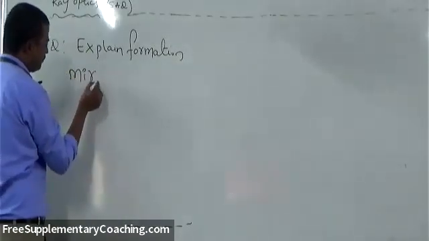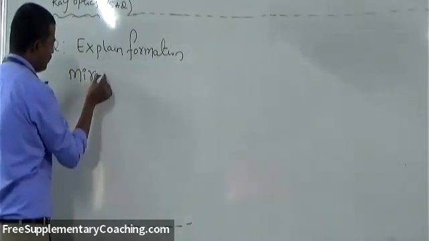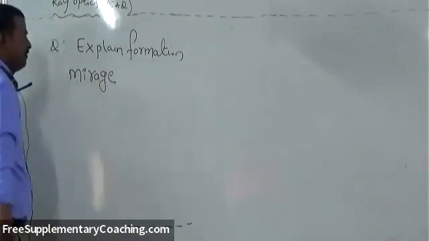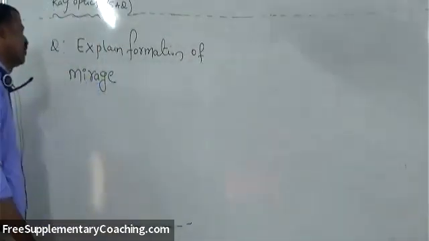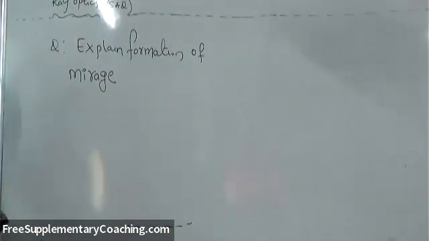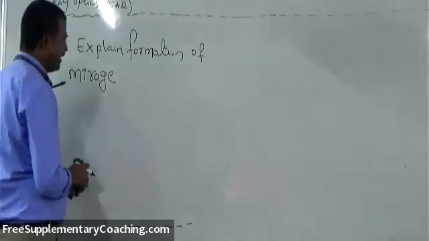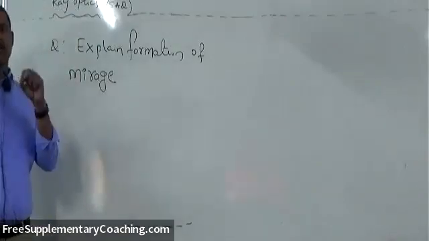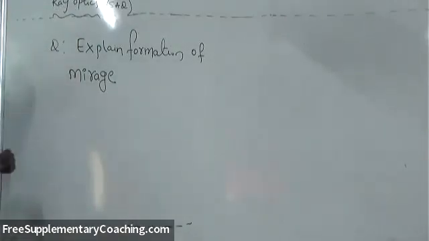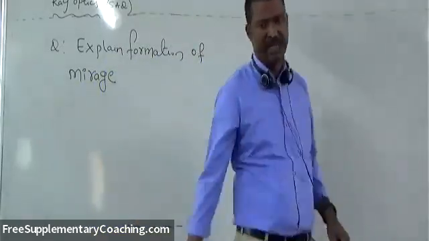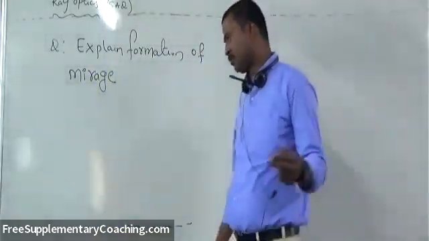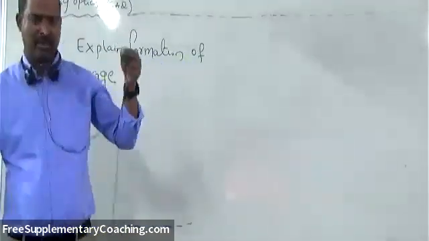What does mirage mean? It is one of the applications of TIR, total internal reflection of light.